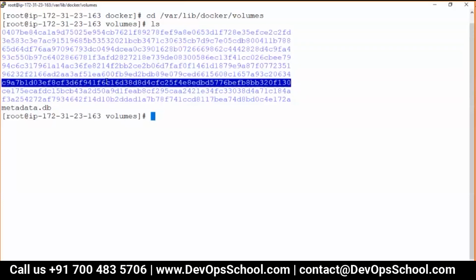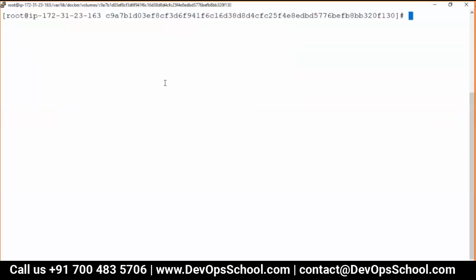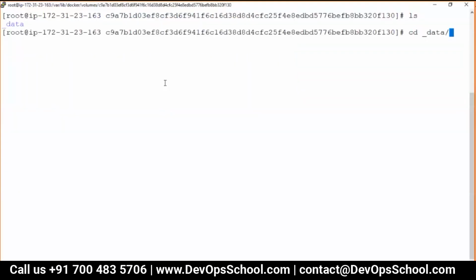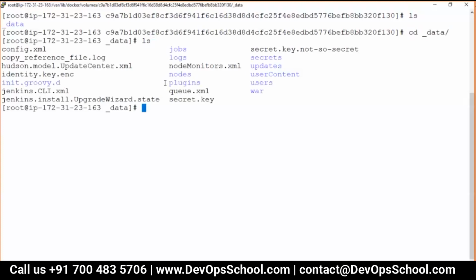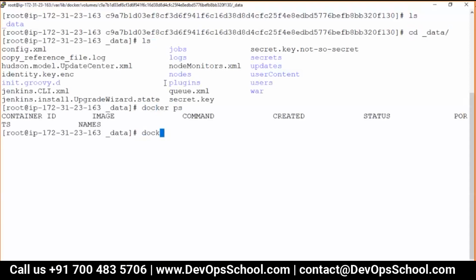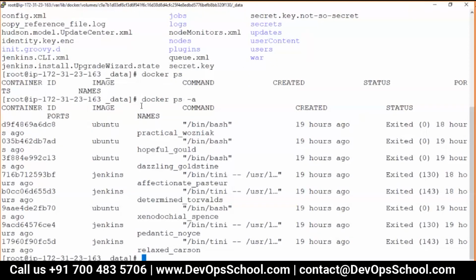Now can we go and check this here? Go inside this, and you see here under the data, these are the volumes. So here, remember, all the Jenkins containers have gone. See, I have a few exited containers.